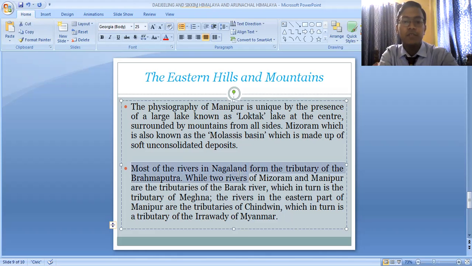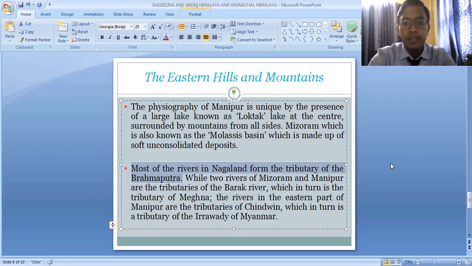Most of the rivers in Nagaland form the tributary of the Brahmaputra. So many rivers which flow through the state of Nagaland actually join the river Brahmaputra in its later flows. While two rivers of Mizoram and Manipur are the tributaries of Barak River, which in turn is the tributary of Meghna. That means the Barak River joins the Meghna River.